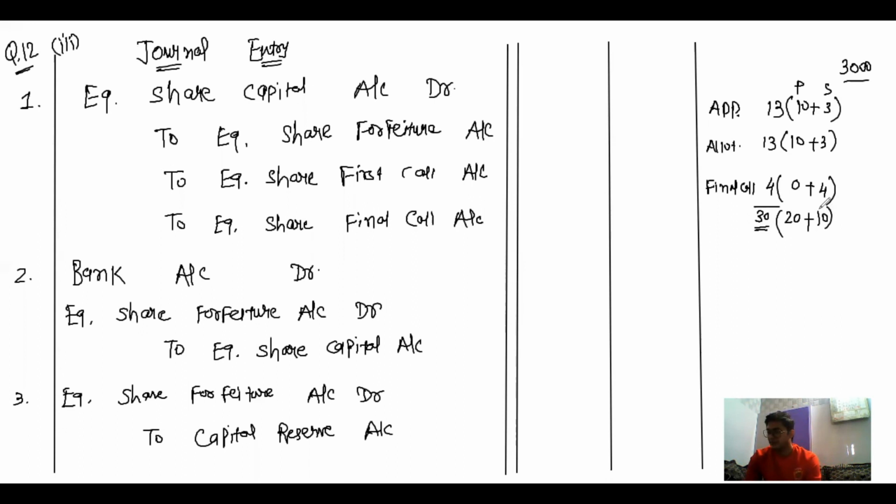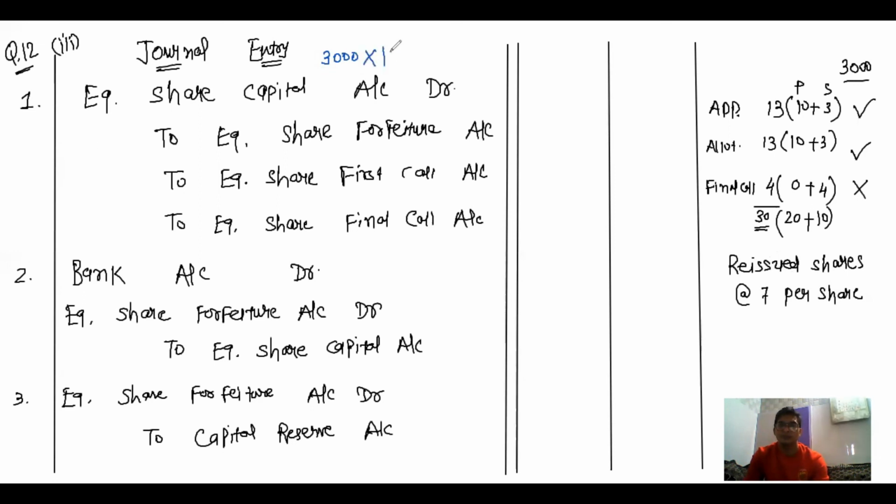Now here they have clearly mentioned that the final call is not paid by the shareholder, means application money and allotment money are paid. Now forfeited shares were reissued at 7 per share. Now in the first journal entry, 3000 equity shares are forfeited for the face value of the share, that is 10 rupees. So 3000 multiplied by 10 comes to 30,000.